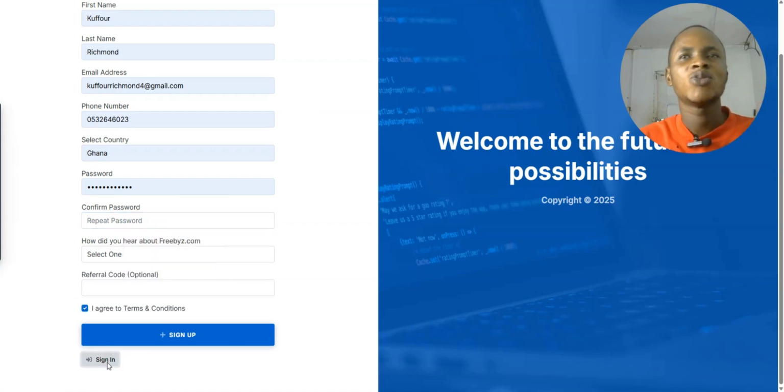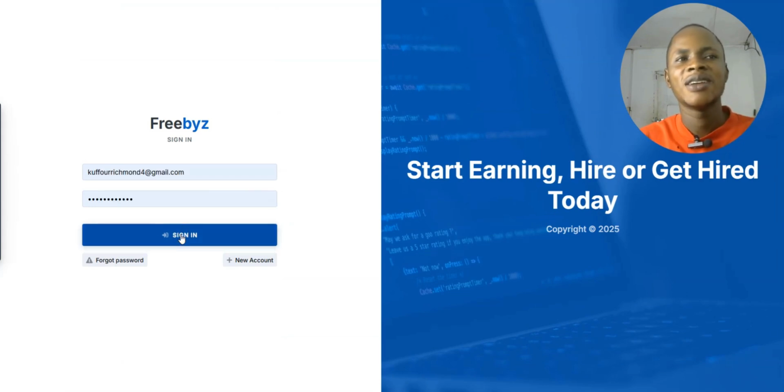I'll just log into my own account and then hit on sign in right after creating your account. So let's wait for it to load.